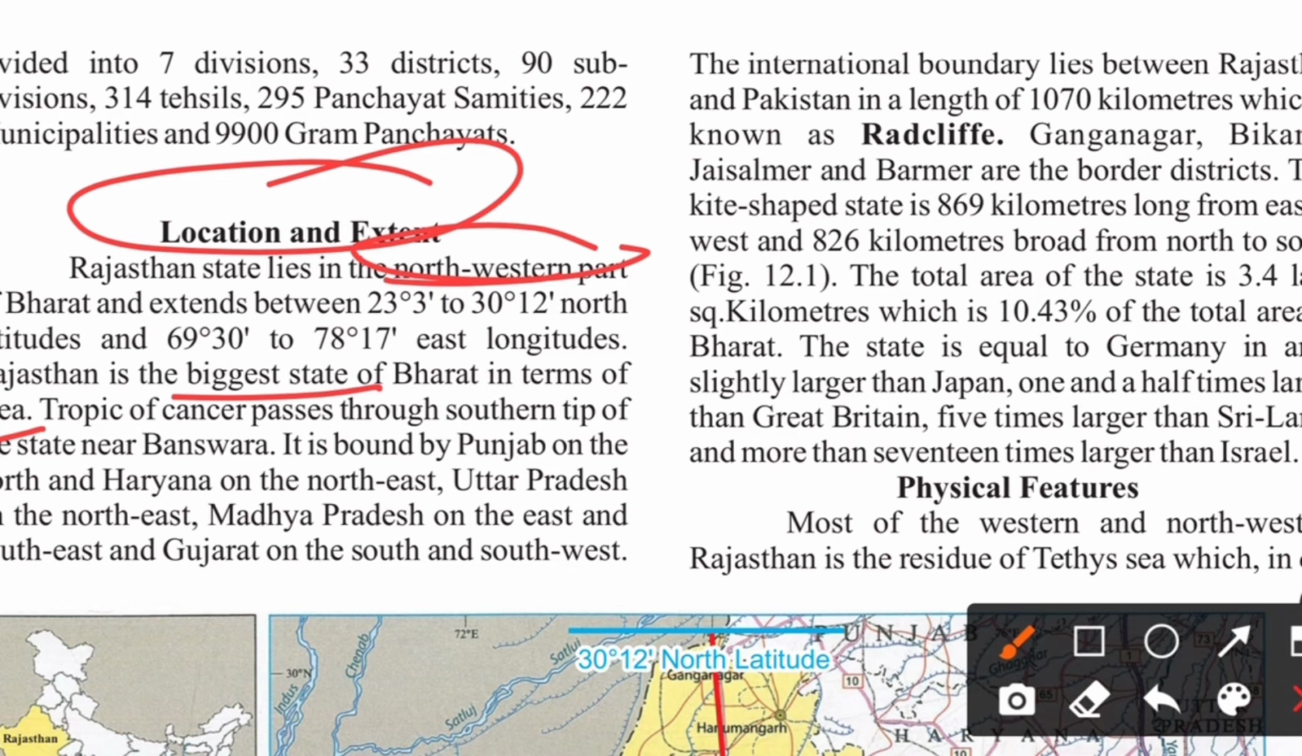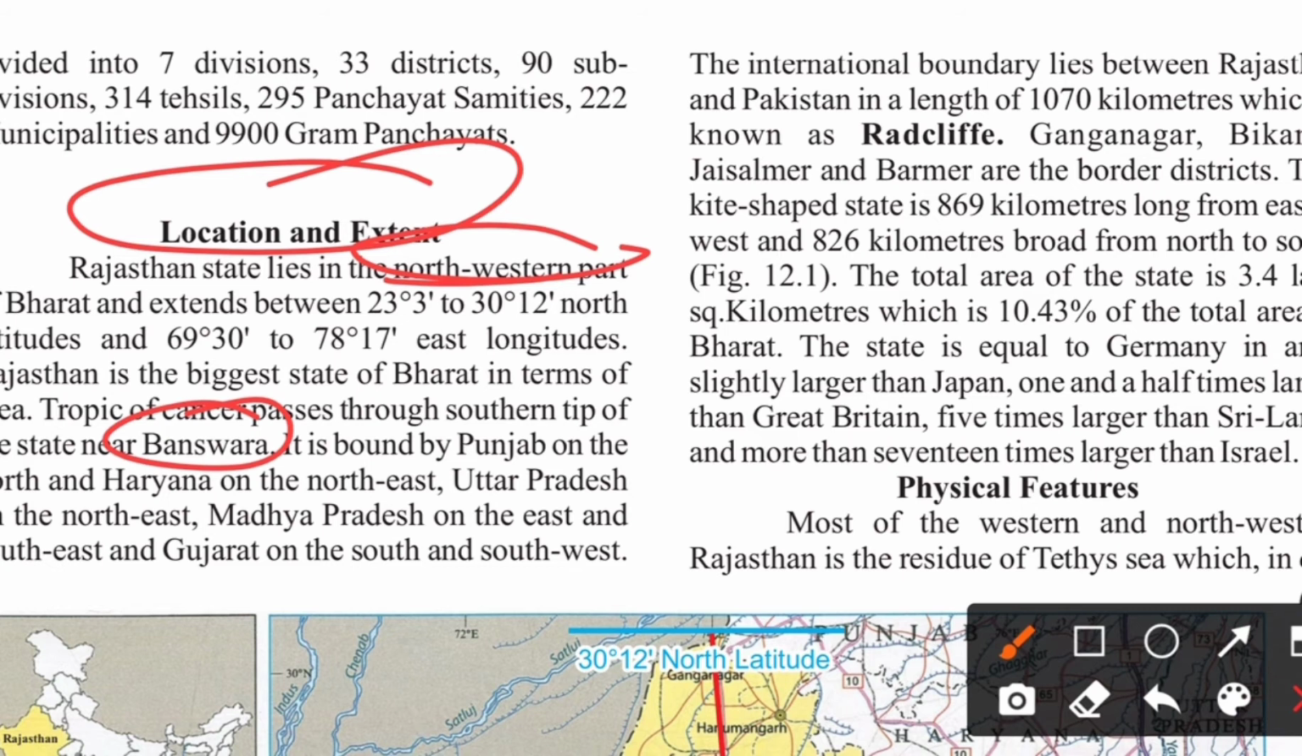The Tropic of Cancer passes through the southern tip of the state near Banswara. It is bound by Punjab on the north, Haryana and Uttar Pradesh on the northeast, Madhya Pradesh on the east and southeast, and Gujarat on the south and southwest.